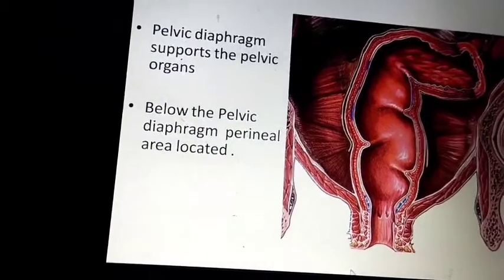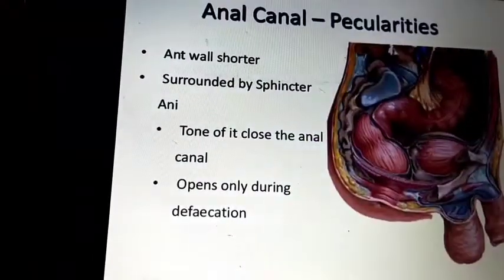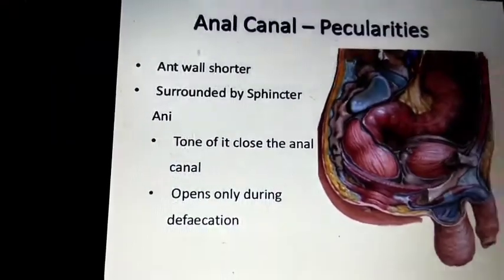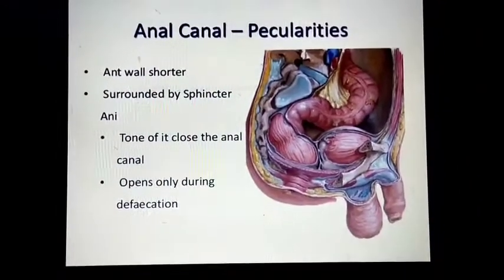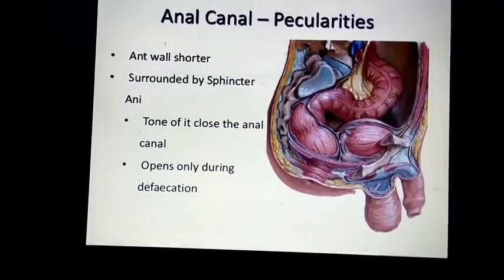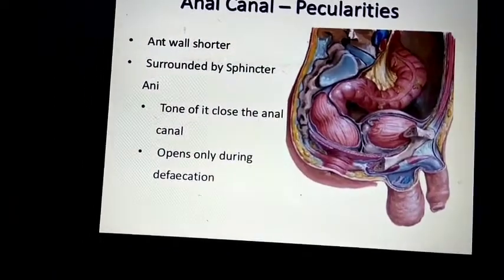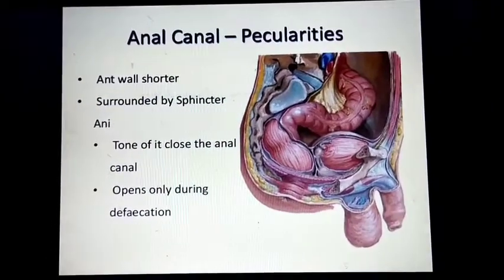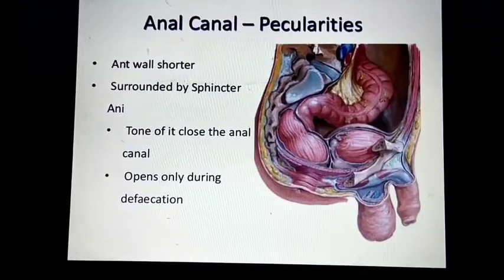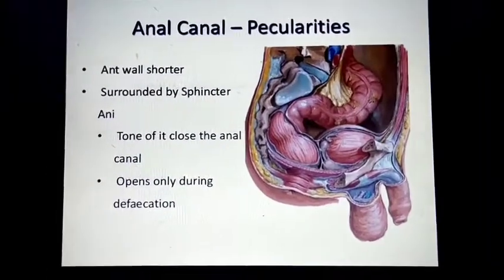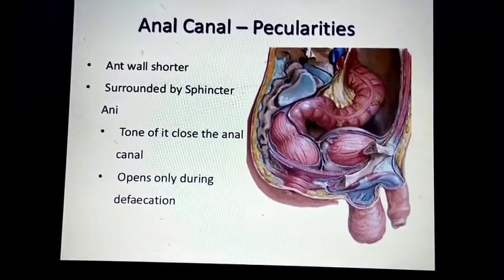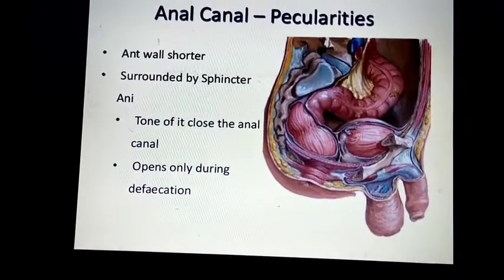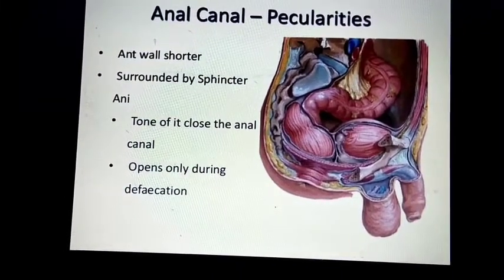Can go for the next slide. Now we can go for the anal canal, anal canal peculiarities. The anal canal anterior wall is shorter as compared to the posterior wall, because it is somewhat tilted. The posterior wall is tilted in the perineum, and this anal canal is surrounded by sphincters,